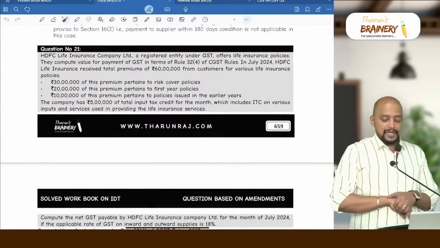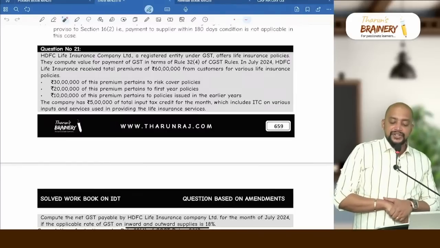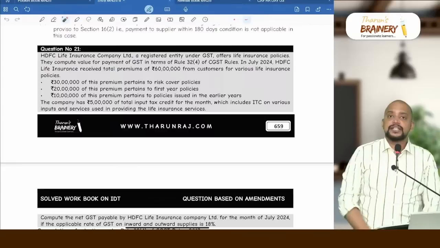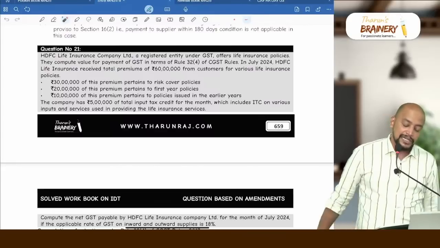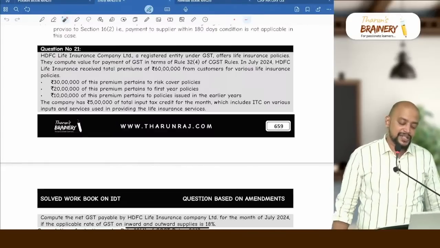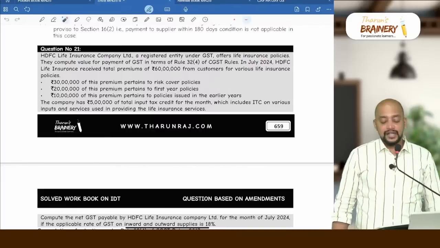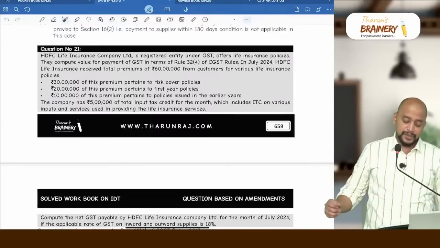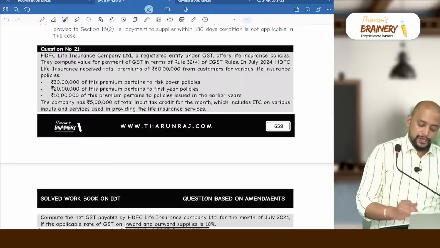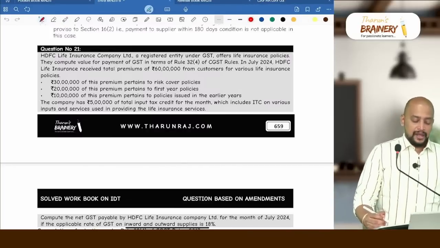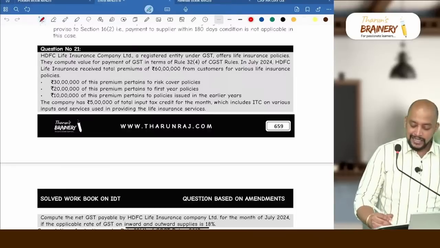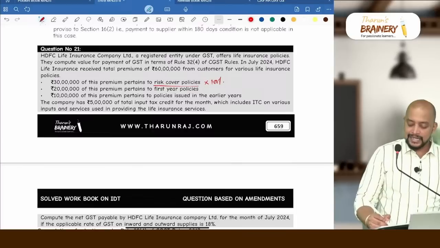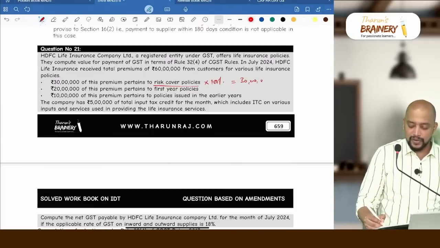Question number 21, page 659. HDFC Life Insurance Company Limited, a registered entity under GST, offers life insurance policies. They compute the value for payment of GST in terms of Rule 32 Sub Rule 4 of CGST rules. In July 2024, HDFC Life Insurance received total premium of 60 lakhs from customers for various life insurance policies. 30 lakhs of this premium pertains to risk cover policy. How much should be taken as a value out of this 30 lakhs? 30 lakhs into full 100%. Why full 100%? Because it's a risk cover policy. So entire 30 lakhs will be taken.